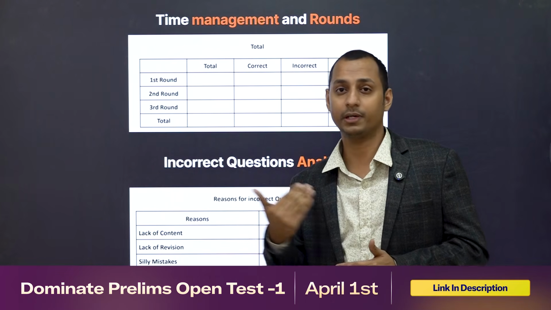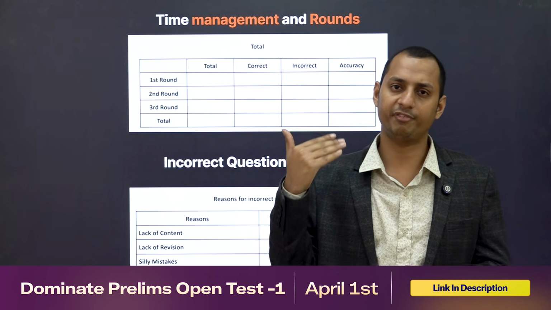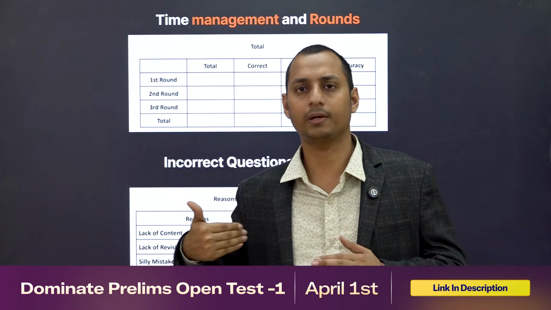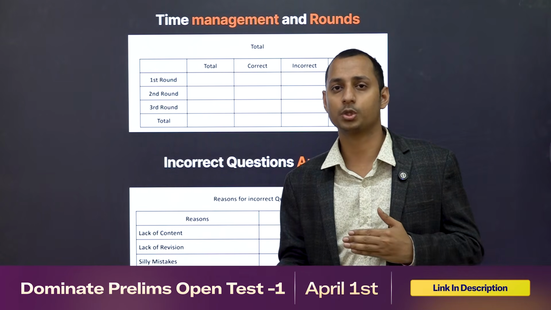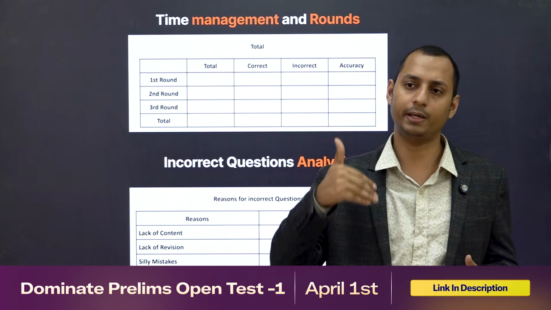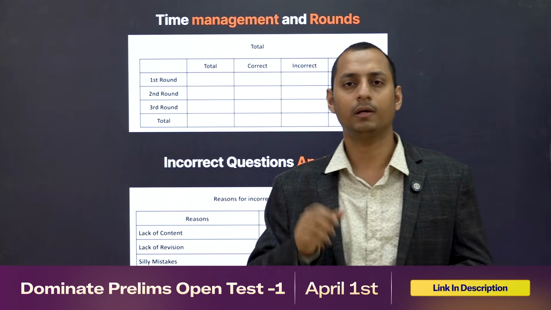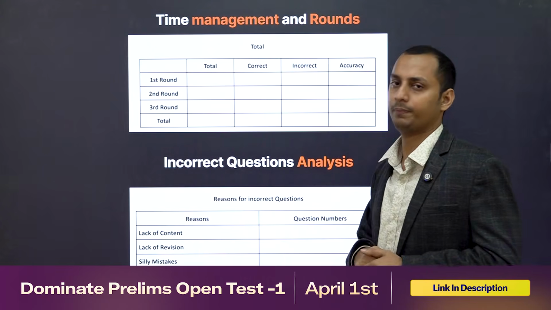So therefore maybe you can reduce your attempts a bit. And in the first round, if your accuracy is less than 80%, you understand that, okay, fine, I should not be attempting more questions in the first round. Rather, I should be reserving more questions for the second round because I don't have 100% clarity regarding some of the questions that I have attempted.